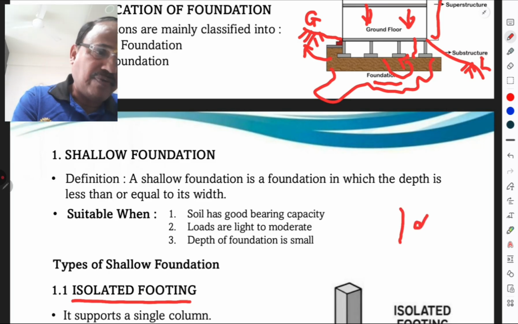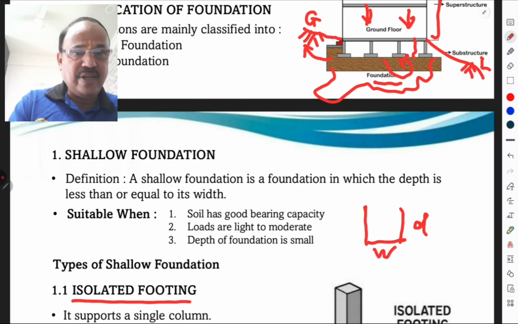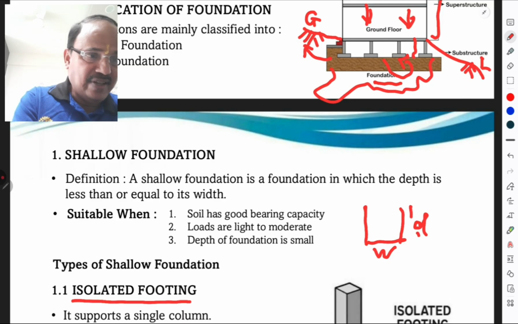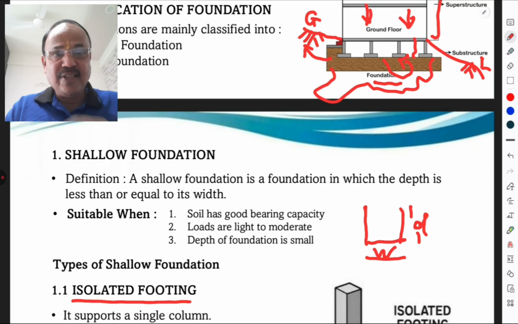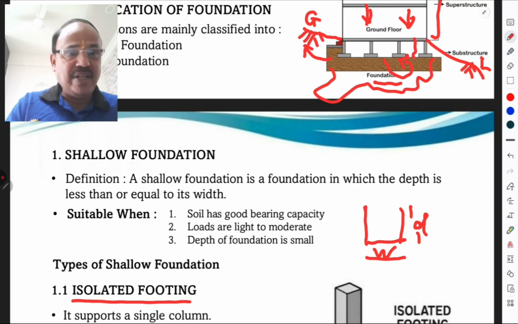If this is the depth of foundation and this is the width of foundation, when the depth of foundation is less than the width, it is called a shallow foundation. And when the depth is more than the width, it is called a deep foundation. Shallow foundation is suitable when the soil has a good bearing capacity, the loads are lighter or moderate, and the depth of foundation is small.